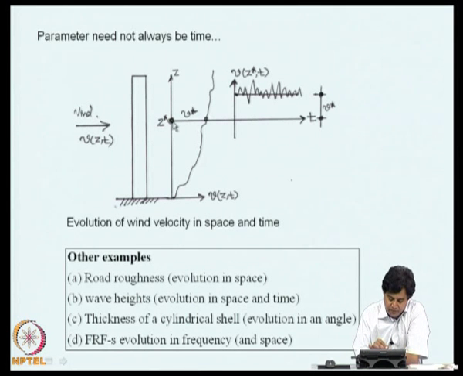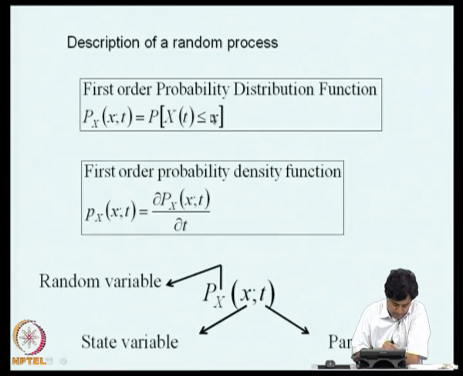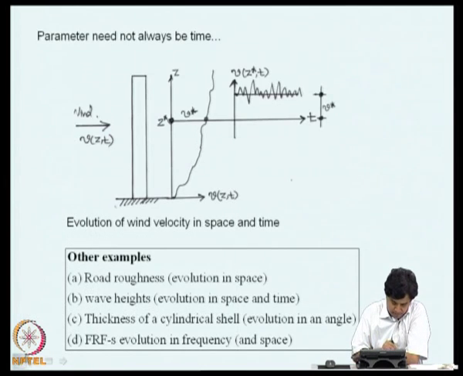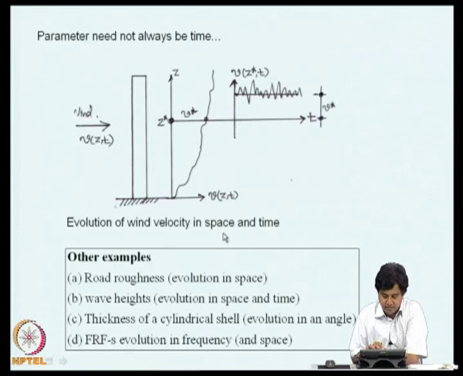On the other hand, if you fix the elevation and take a look at how velocity changes with respect to time, this velocity fluctuates around V star, a value around which it is fluctuating. So, we can see that the evolution of wind velocity here is in both space and time. It varies along the height and also along the time axis.